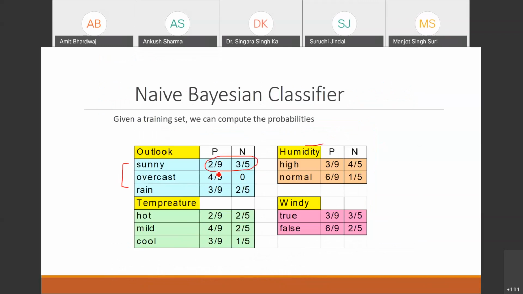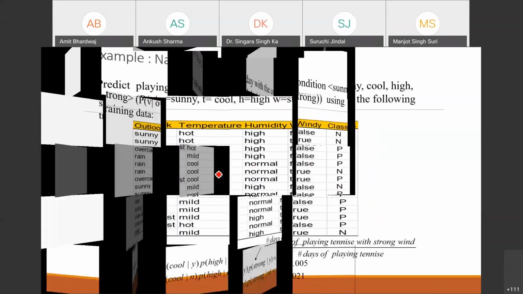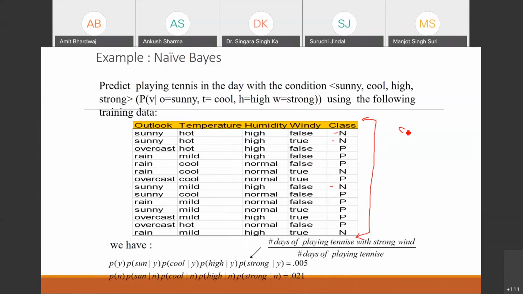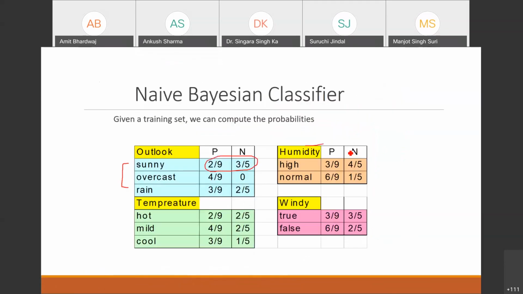So we need to find this probability from the given data. For the sunny case, it is 2 by 9 for the positive case and 3 by 5 for the negative case, because in this data set we have 9 positive and 5 negative. So for the positive case you divide by 9, and for the negative case you divide by 5.